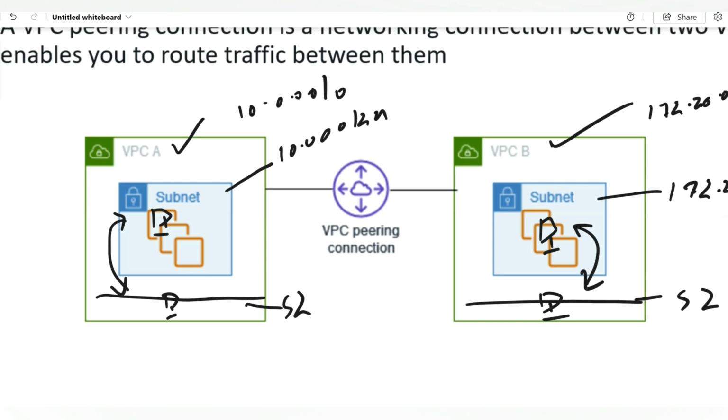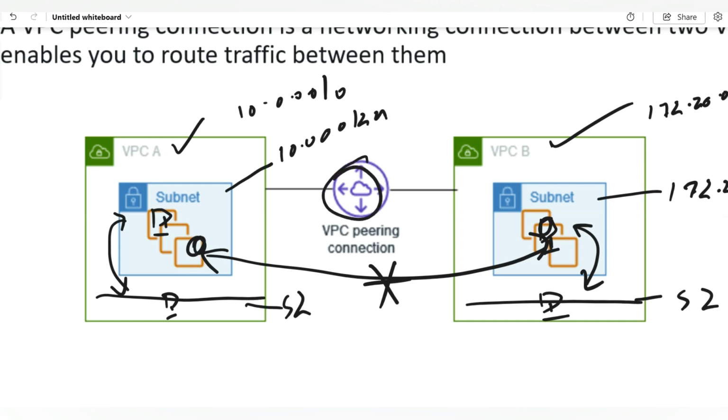However, for example, let's say you have multiple VPCs, and if you have multiple VMs inside those VPCs, you cannot communicate across the VPCs. It means the virtual machine from here cannot communicate to the virtual machine over here across the VPC. This is by default not allowed. So if you wanted to communicate from a virtual machine in VPC A to a virtual machine in VPC B, then you have to do something called VPC peering.